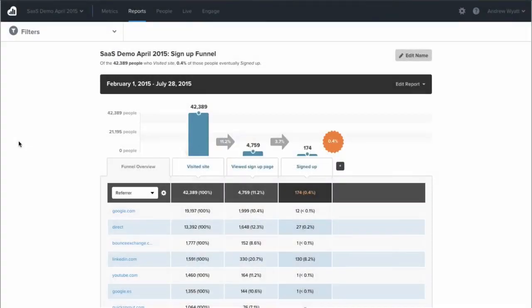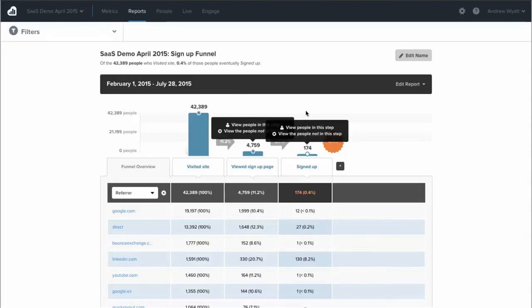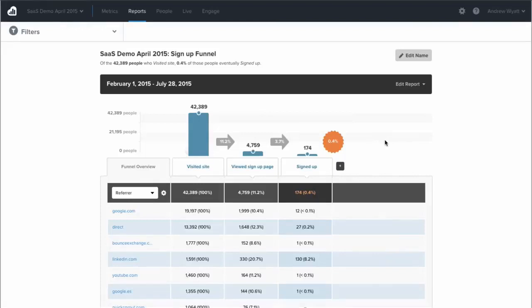The most commonly used report in Kissmetrics is our funnel report. This is really the bread and butter of Kissmetrics. You might be familiar with funnels. The really cool thing about the funnel inside of Kissmetrics, though, is that it's all the people that move from step to step. Every single column is actually the number of people. It's not sessions or page views or something that you can't really relate to. At the end of the day, this is saying that we had 174 people eventually sign up.